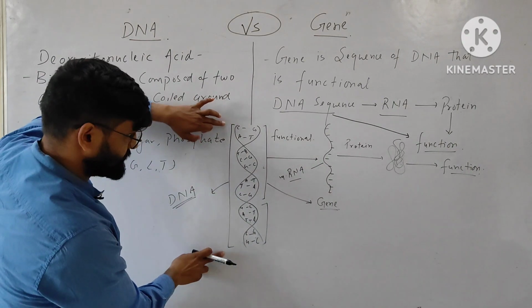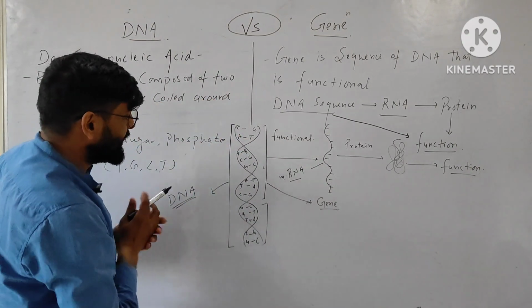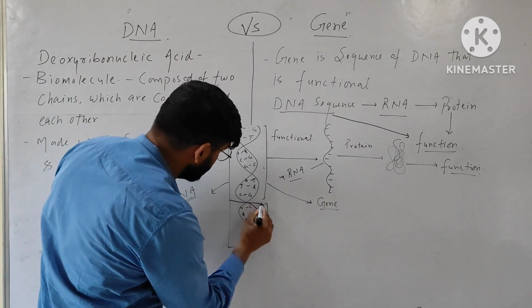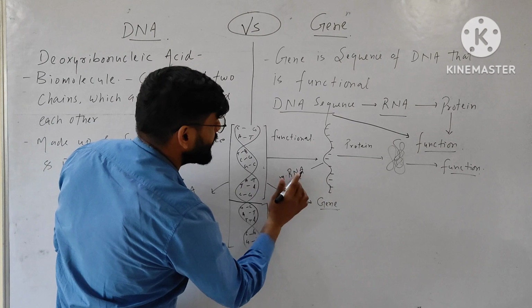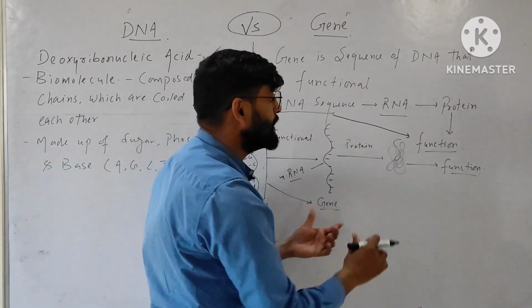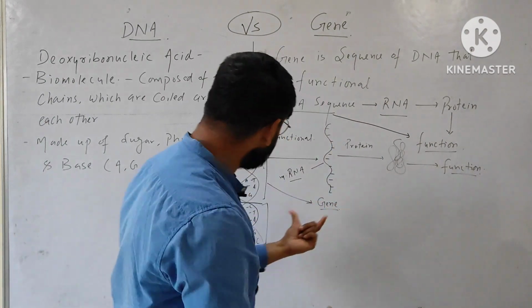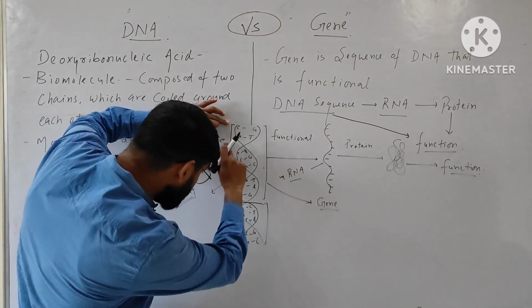Suppose this is a DNA. So this is a whole DNA. In this DNA, this sequence from there to there, this sequence is forming an RNA, and this RNA is then producing protein, and this protein is doing some function. So this is a functional sequence. But this all is not the gene. DNA is this whole DNA.